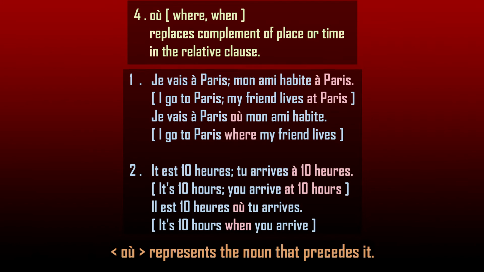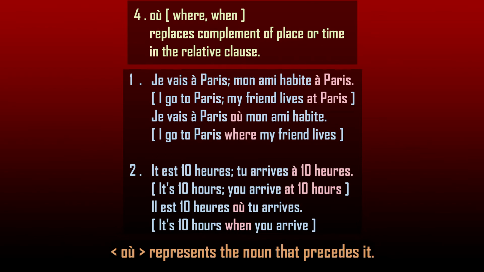Read the second example. Il est 10 heures. It is 10 o'clock. Tu arrives à 10 heures. You arrive at 10 o'clock. So we talk about a time, 10 o'clock. The noun of the first sentence, 10 o'clock, becomes the complement of time in the second sentence.